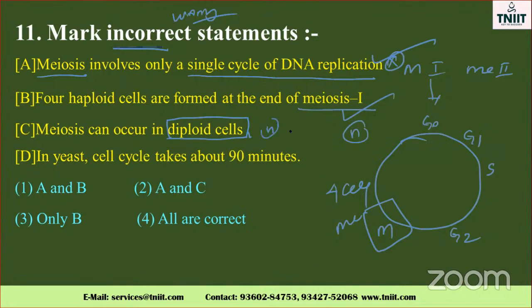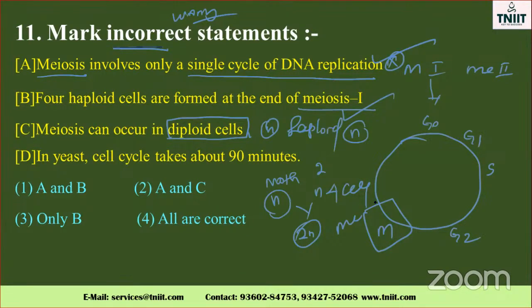No, it is haploid cells. Because N from the mother, 23 chromosomes from the mother, and another 23 from where? Father. Then only you will get the 2N stage, isn't it? So this does not occur in the diploid stage, it only occurs in the haploid stage.